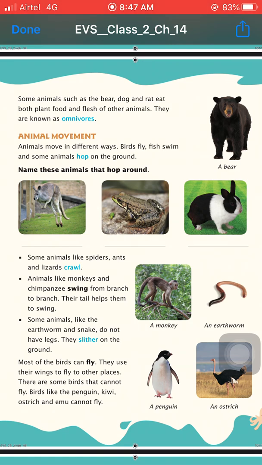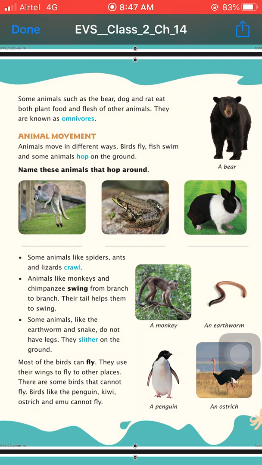Okay, as we have seen, inside our homes you can see spiders and lizards. You can also see ants, which also have legs. Okay, and they can climb on walls, which means they can crawl on the walls also.